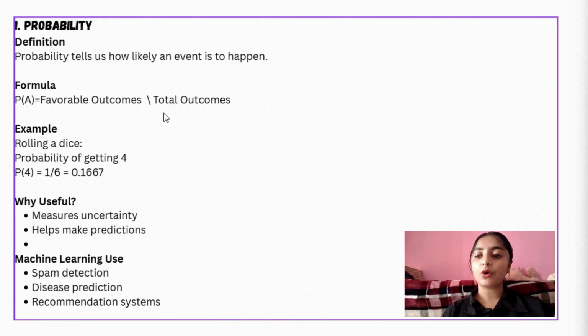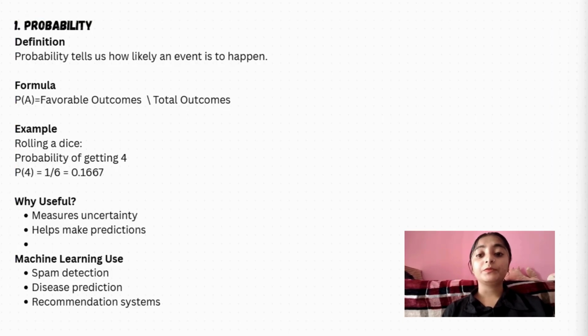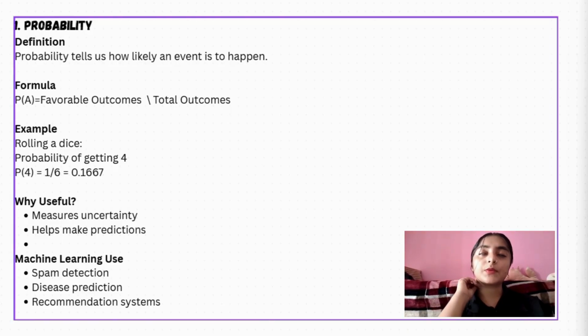Here the formula is favorable outcomes by total outcomes. What are total outcomes? Total outcomes means all possible results. If you toss a coin, it has 2 outcomes, so all possible results are 2. The favorable outcomes, you want only 1. So it is 1 by 2. If you toss a coin, you will get either tail or head, so all possible results are 2, and only 1 output should come, so that is the favorable outcome. Favorable outcomes are nothing but results that satisfy our conditions.